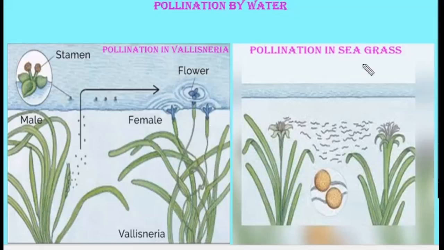Whereas in the case of seagrass, the female plant is submerged in the water, and the pollen grains in such species are long and ribbon-like, and they are released in the water. These pollen grains are passively carried inside the water. Some of them reach the stigma to achieve the pollination. Remember one thing, in most of the water pollinated species, the pollen grains are protected from wetting by a mucilaginous cover.